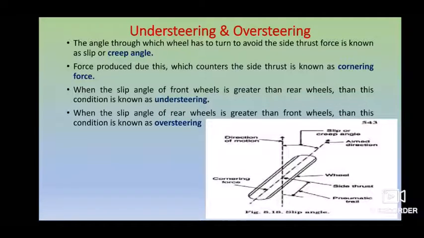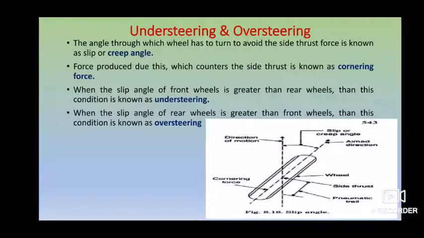Understeer is the most commonly preferred one, because correction is possible by rotating your steering wheel a little more in the direction of the turn. The slip angle can be affected by road camber, tire inflation, or a variation in the load on the front wheel. What camber means and all those things we'll learn in the next topic. Oversteer is basically a major problem, so we need to avoid it, so there should certainly be understeer.